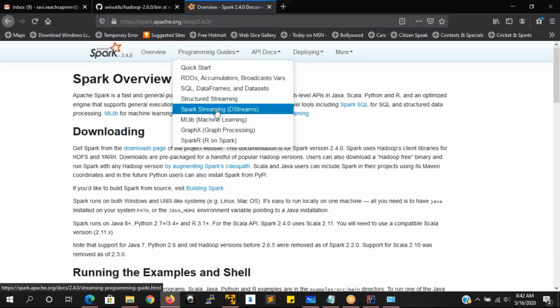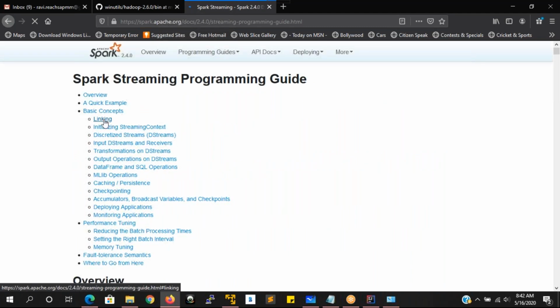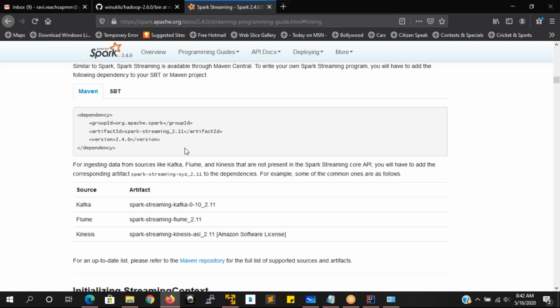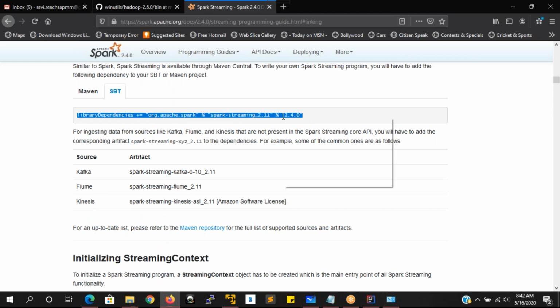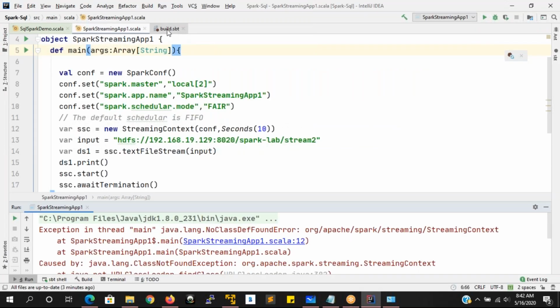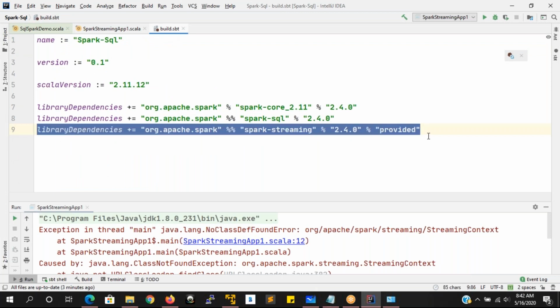Here we'll go for Spark streaming. In the Spark streaming, here you can see linking. Just click on here, then it is going to show you SBT library dependencies. This one. This is the thing that we have to add. We went with some other thing, but anyway, we are going to add this one.